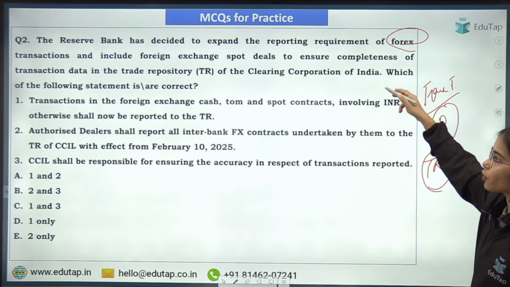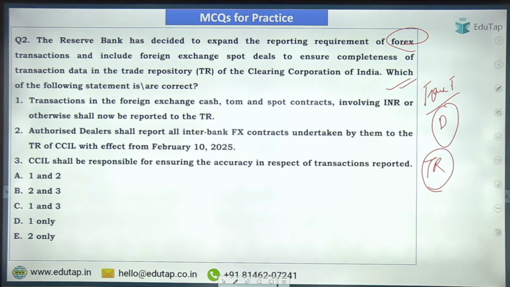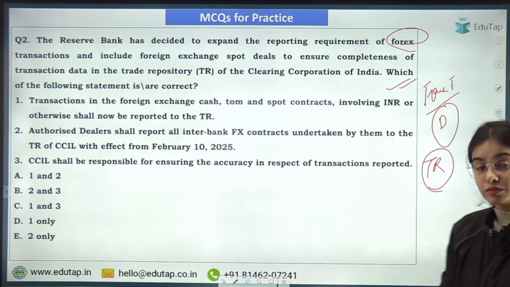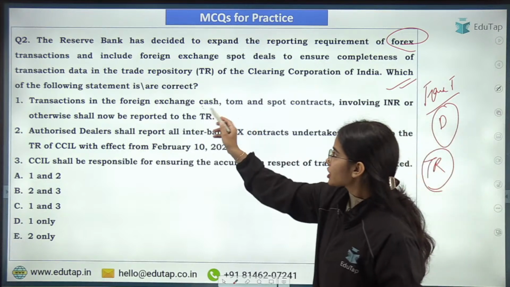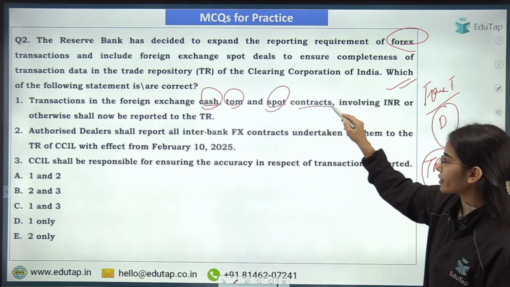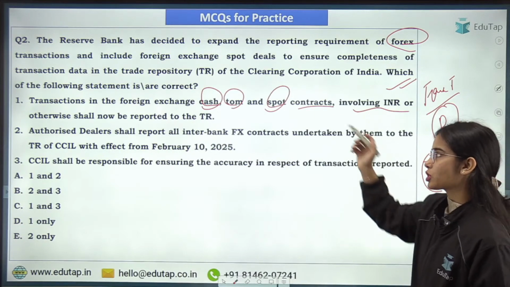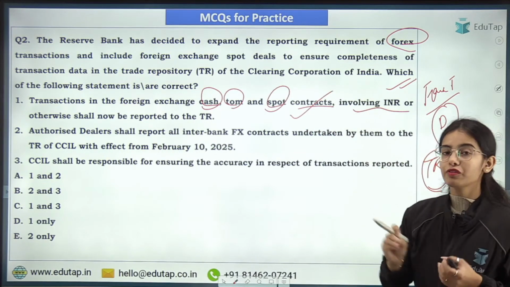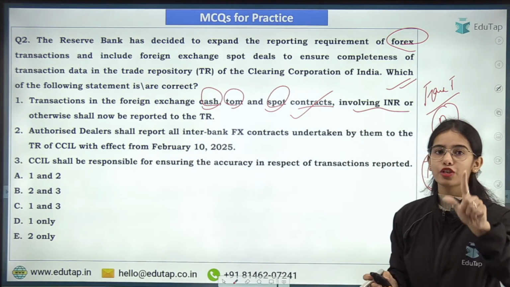Now, which of the following statements is or are correct, that you have to tell me. So let's see how many of you are able to answer this question. Okay. Transactions in the foreign exchange cash, tomorrow and spot contracts involving INR or otherwise shall now be reported to the trade repository. Absolutely correct, because whenever we are talking about spot transactions, we are also discussing cash and tomorrow transactions.